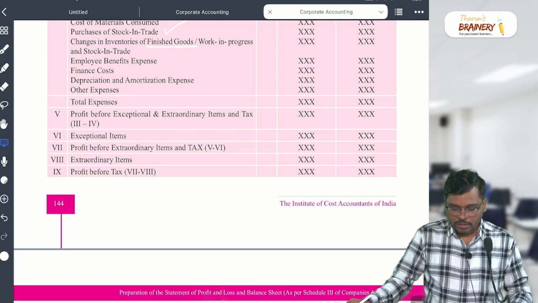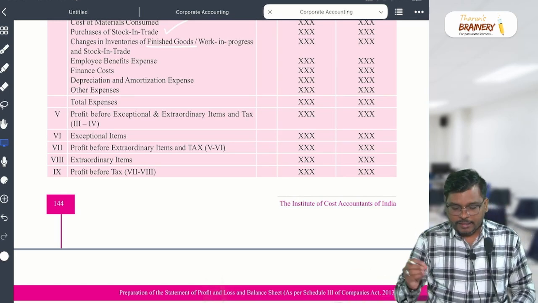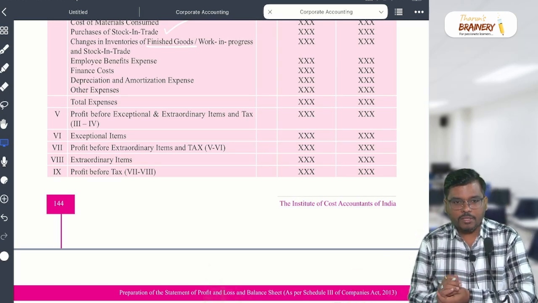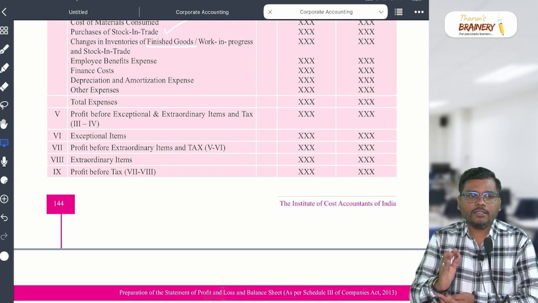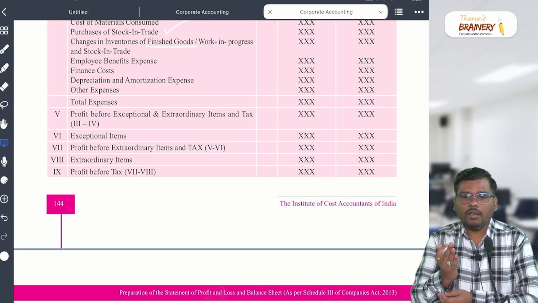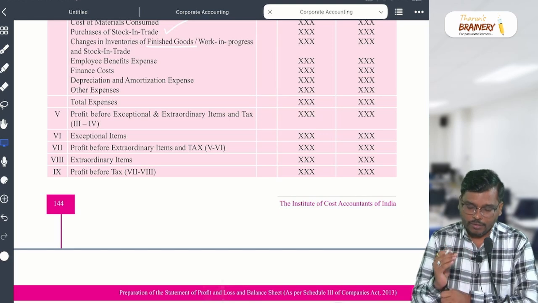Luxurious thing is extraordinary. Okay. So practical things, sir is telling that exceptional, like, you know, I will tell a business example, okay? You will understand better.